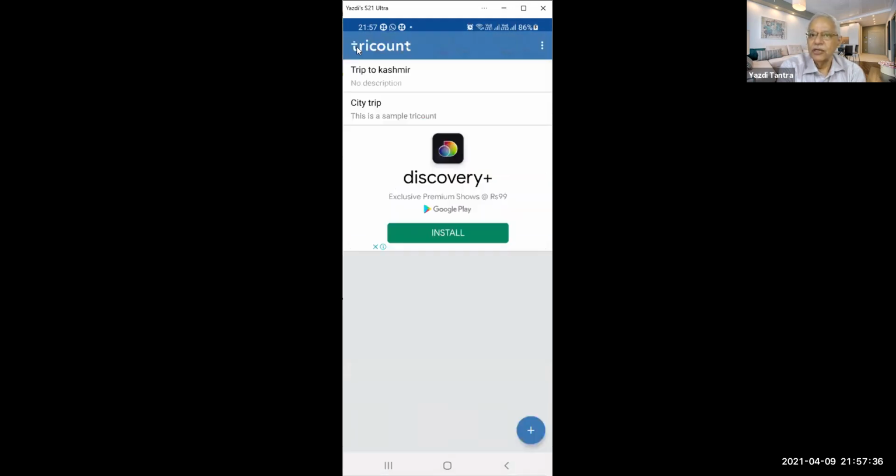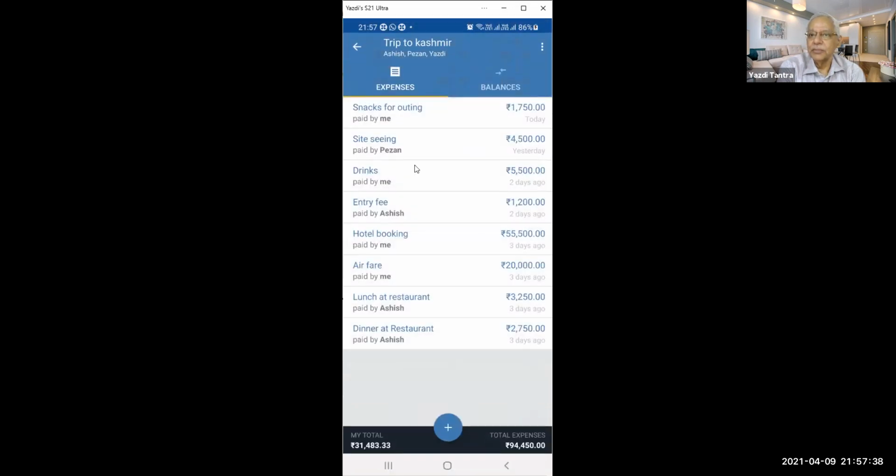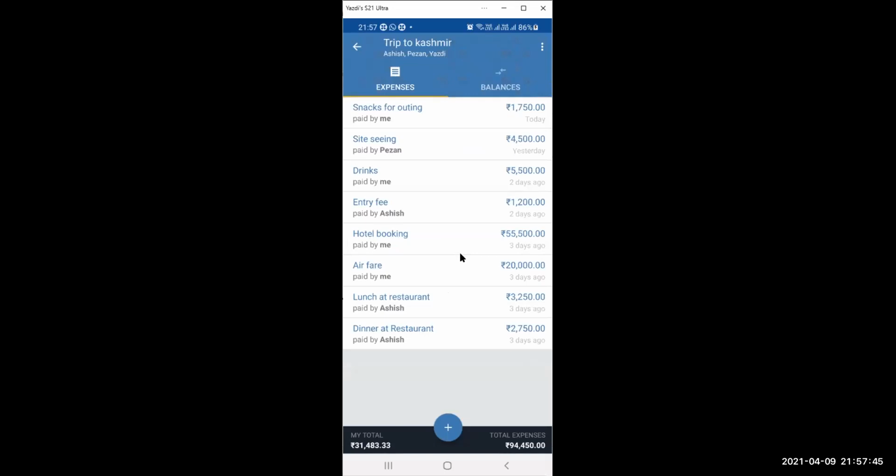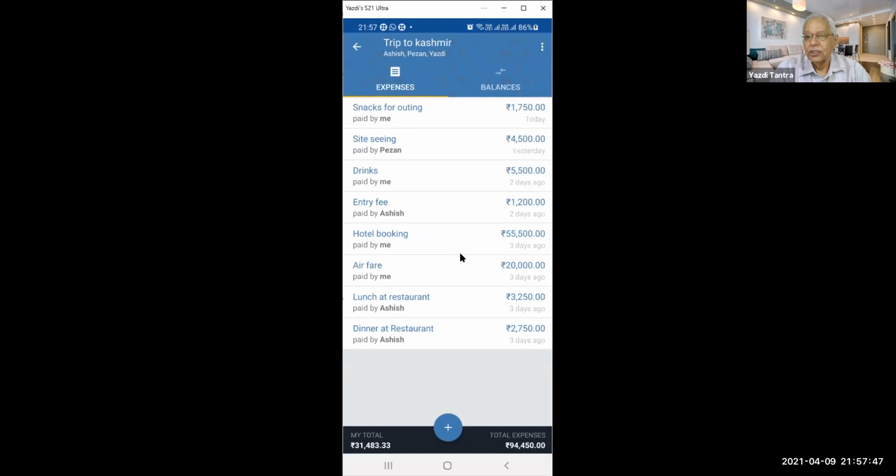Now suppose they also spend. Pezan, can you spend some 50,000 rupees and reverse the whole thing? 1 minute, I'll do it, sir. Yeah. Anyone, Pezan, Ashish, you can add something. So they are doing it on their own phones. They are adding something, but everything is collected in one place. See, this total expenses is 94,450, out of which I have spent 31,483.